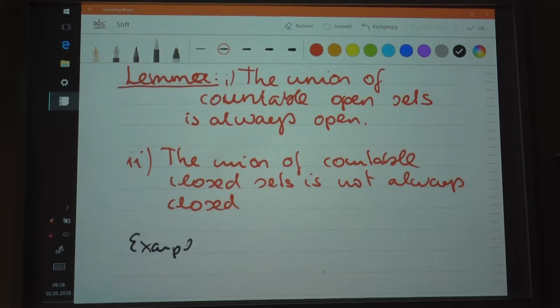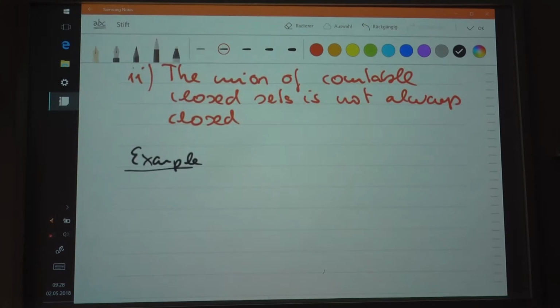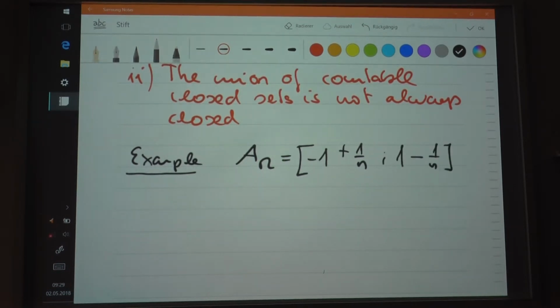Actually, you've seen that before. So check it out. For instance, I'm defining the following intervals according to a certain formula. Let me give you the formula first, so then you see it better. So the nth interval will be given by the following formula: from minus 1 plus 1 over n to 1 minus 1 over n. So these are closed intervals.